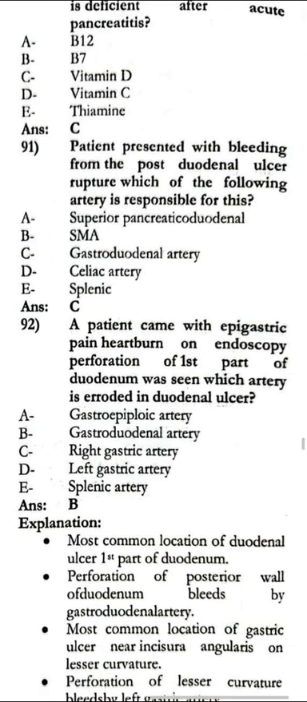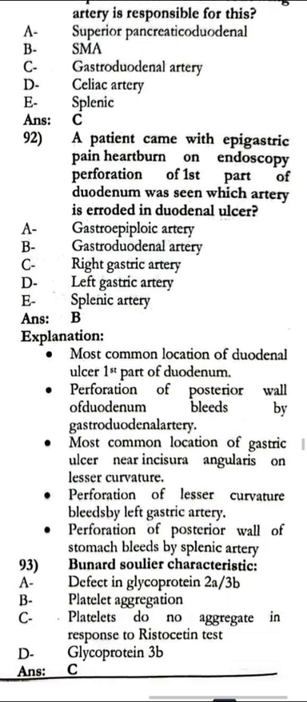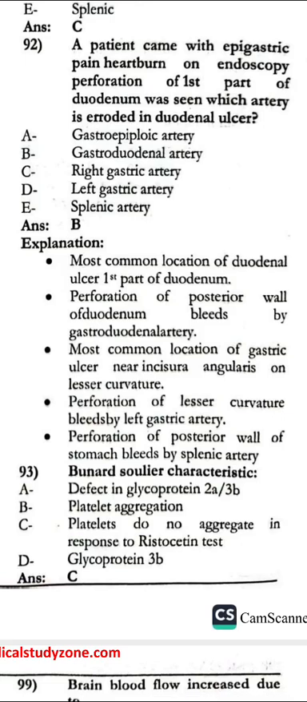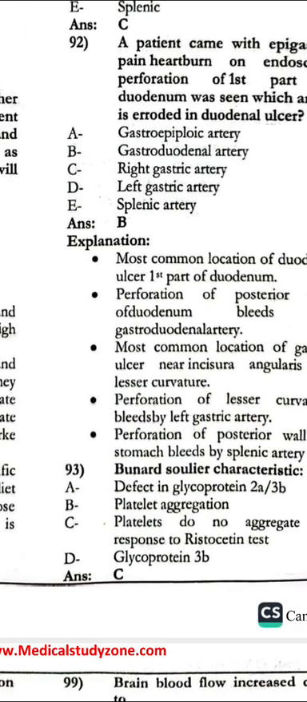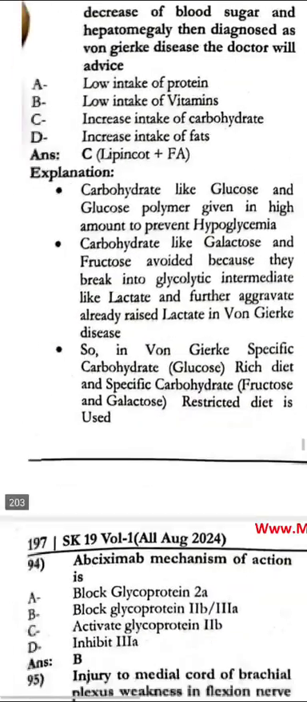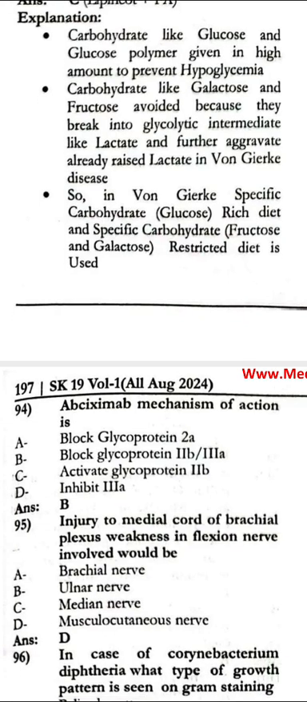The patient presents with the bleeding from the post-duodenal ulcer, rupture of which of the following artery, that is gastroduodenal artery. The patient came with epigastric pain, heartburn, endoscopic perforation of first part of the duodenum. Which artery is eroding in the duodenal ulcer? That is gastroduodenal artery. That Bernard Soulier is the characteristic. The platelets don't aggregate in response to the Ristocetin test.